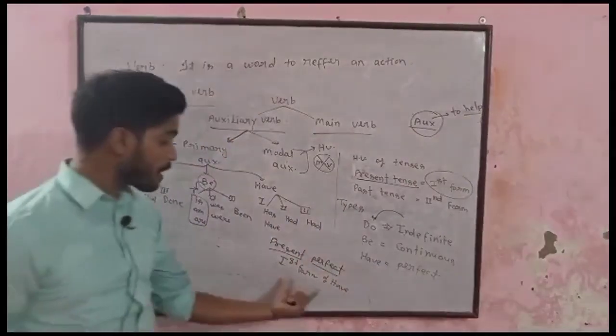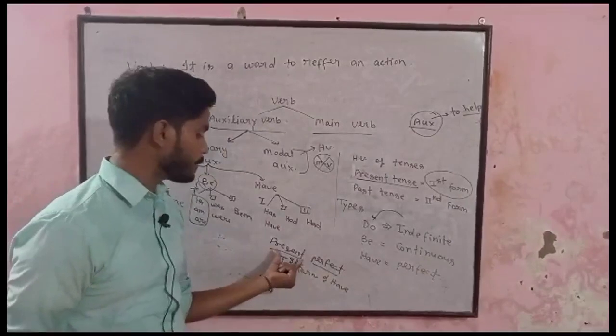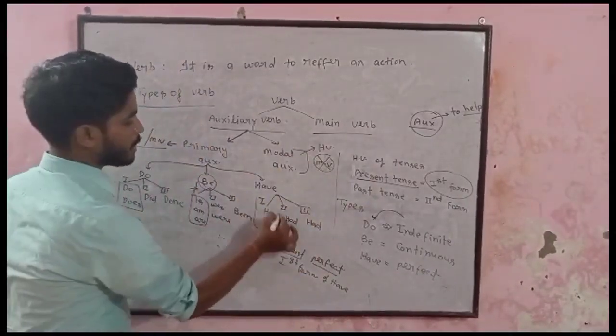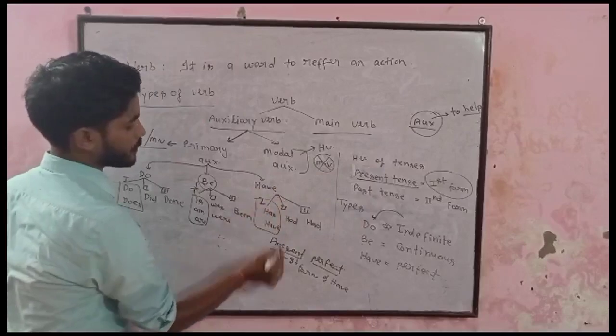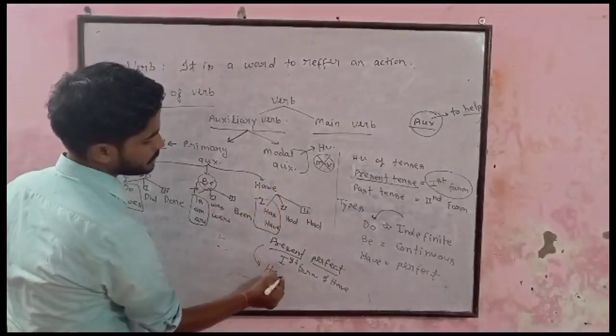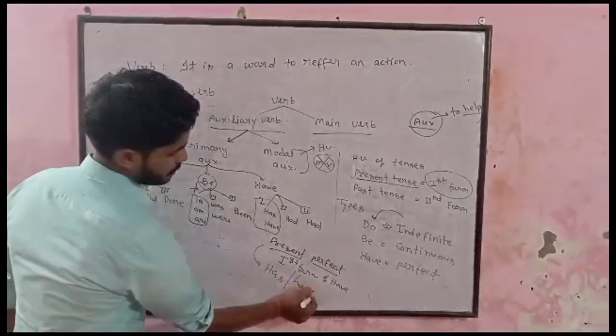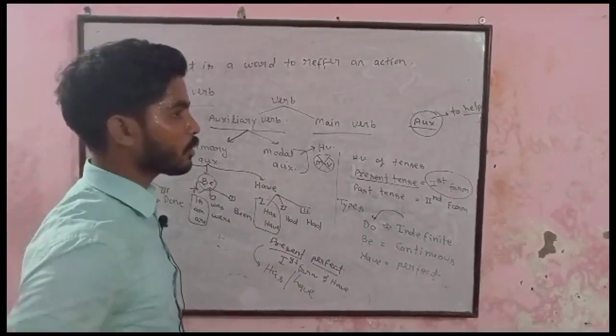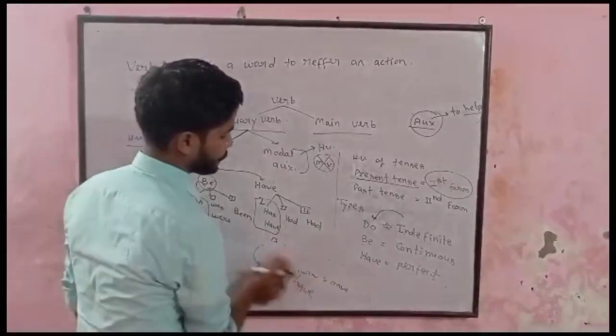Then the first form of have would stand for the helping verb of present perfect. Let us find out have and its first form. What are these? Has and have.